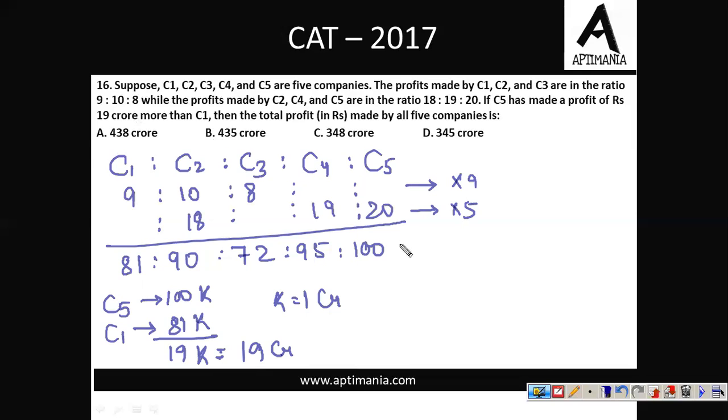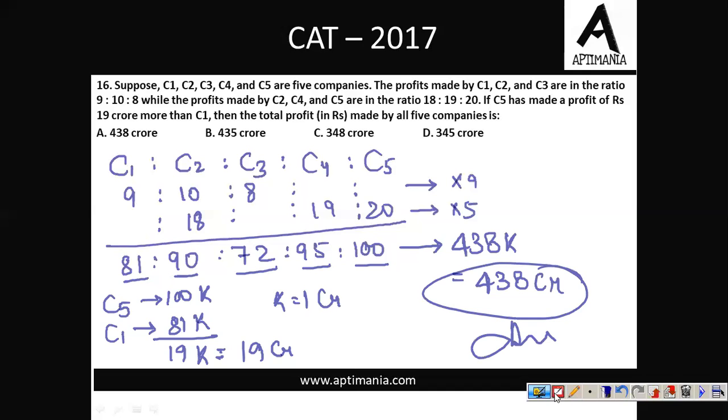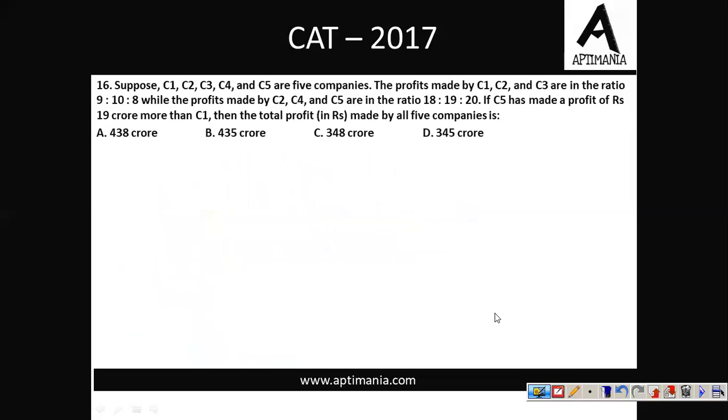So in that case, total profit made by all the 5 companies is a total of 81 plus 90, that is 171, plus 72, it's 243, plus 95, it's 338, plus 100, it's 438k, right? And k equals to 1. So that will be a total of 438 crores. Right. So the correct answer for question number 16 is option A, 438 crores. Let's go ahead to the next question.